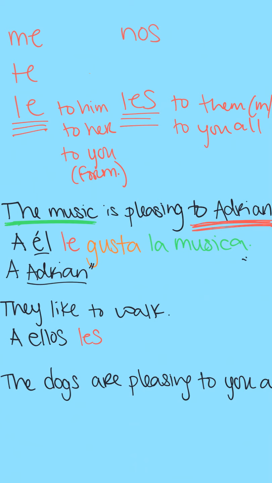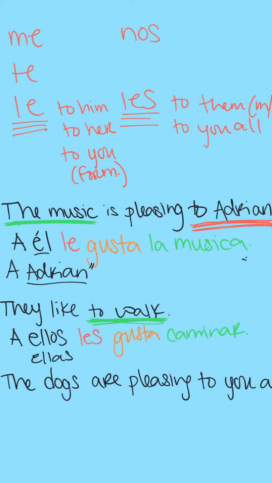And then I'm going to plug in my form of gustar. It's going to be singular because my subject, the thing that's pleasing to them, is walking. So a ellos les gusta, and then I plug in my caminar. Now, if I wanted to say they feminine like to walk, I could have done that as well. My ellos would have simply changed to ellas.